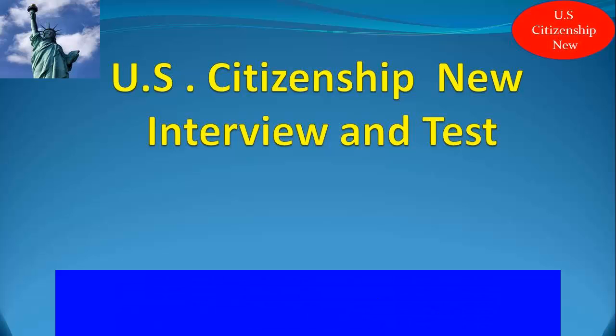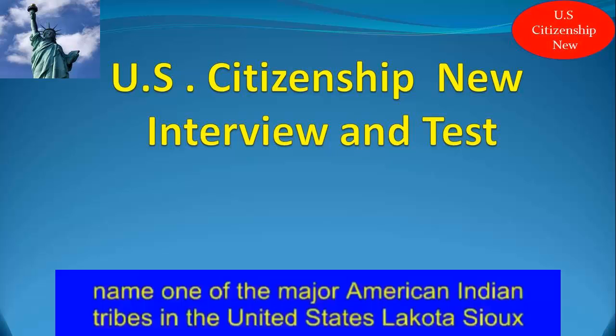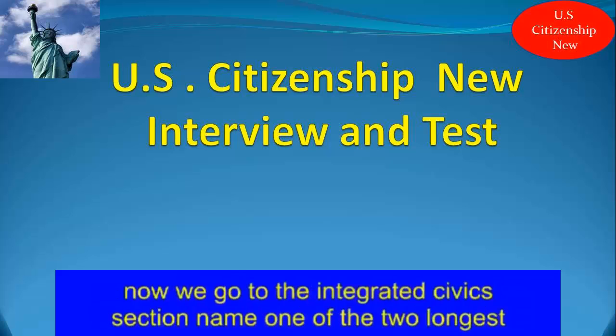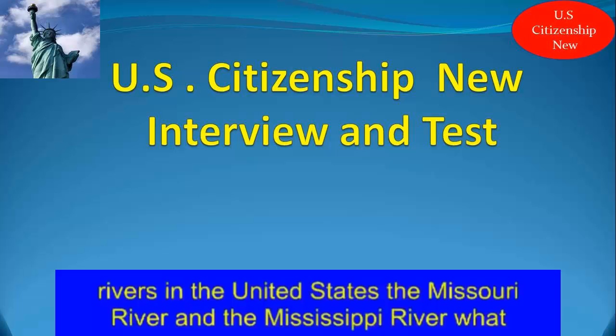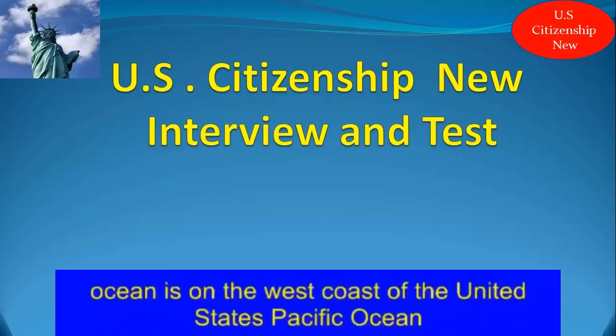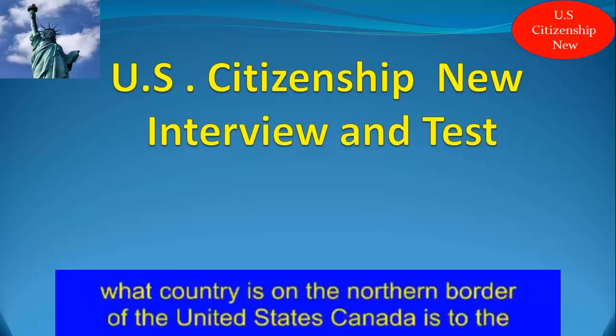What movement tried to end racial discrimination? The Civil Rights Movement. Name one of the major American Indian tribes in the United States. The Lakota Sioux. Now we go to the integrated civics section. Name one of the two longest rivers in the United States. The Missouri River and the Mississippi River. What ocean is on the west coast of the United States? The Pacific Ocean. What country is on the northern border of the United States?